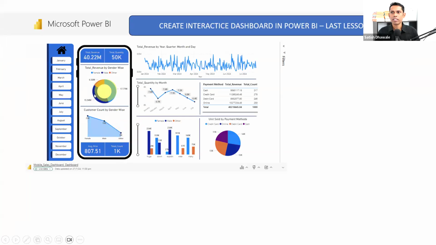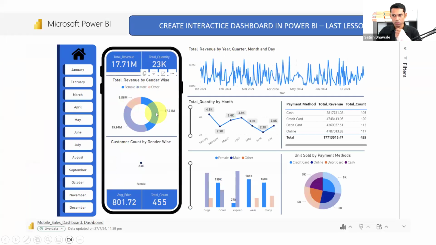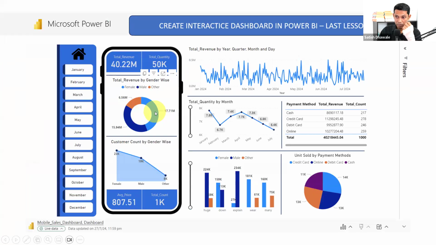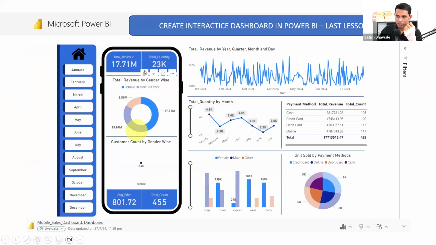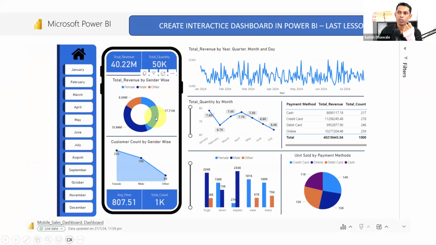We are going to generate a dashboard like this, and which will be fully interactive. Also, we are going to see how to publish this dashboard inside the PowerPoint as well as web. So this is in my PowerPoint slide, and it's still interactive. So I'll let you know how to do it.